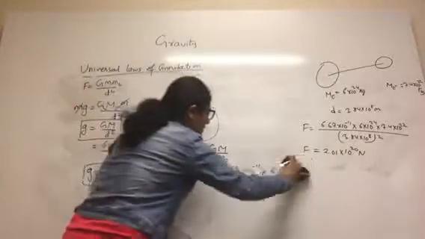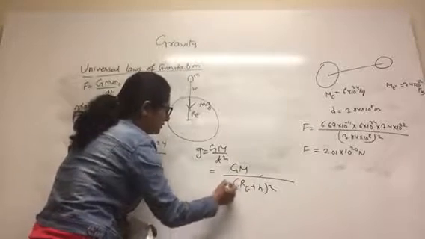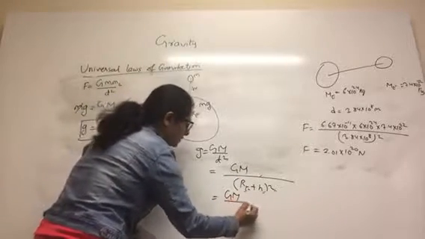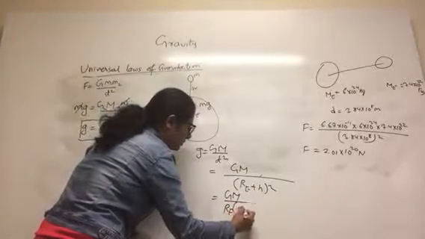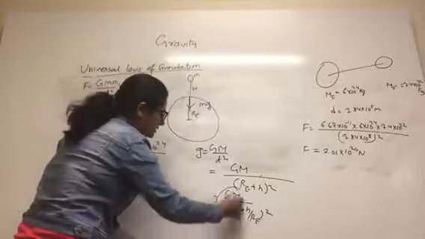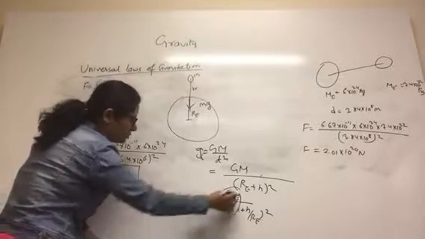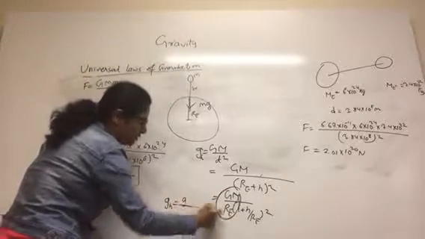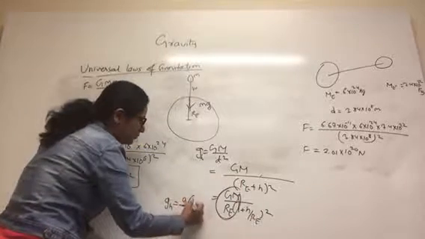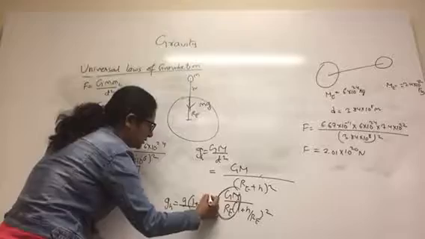So let me write GM instead of putting the values here. Taking Re out, GM by Re square into 1 plus h by Re whole square. This g is due to height, so g_h equals g times 1 plus h by Re to the power negative 2.